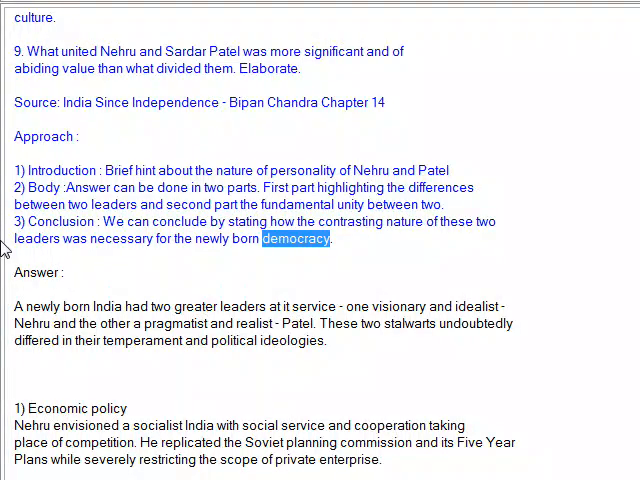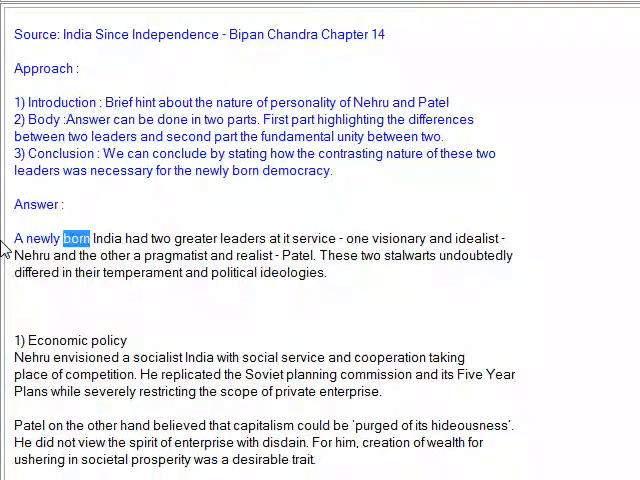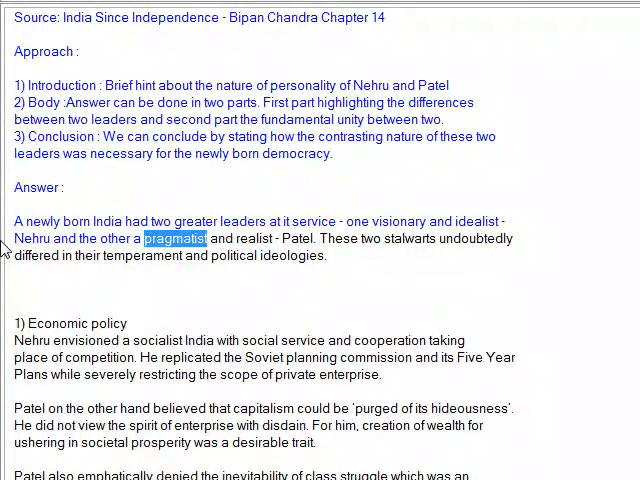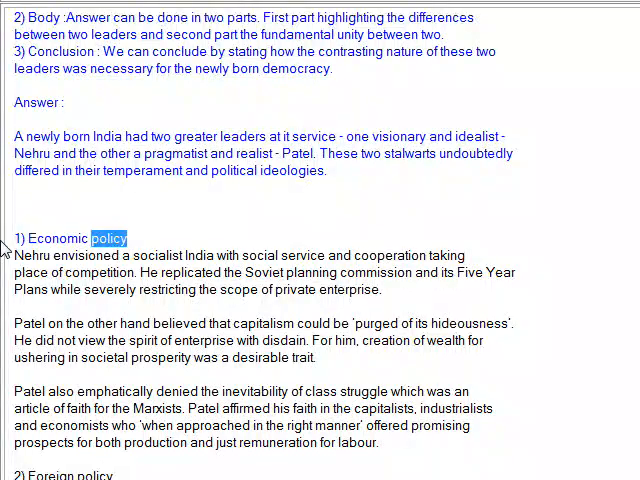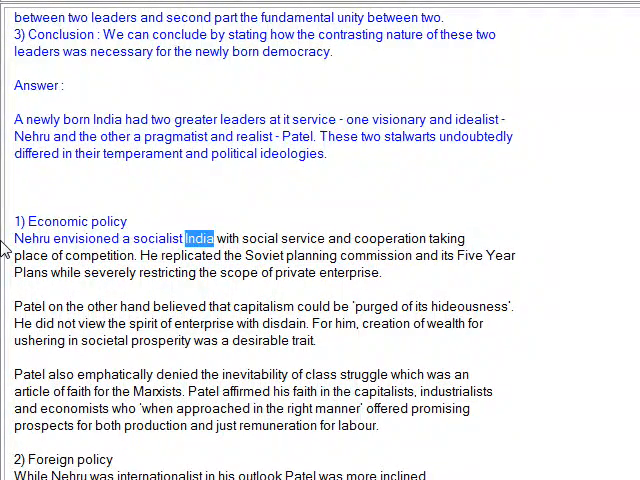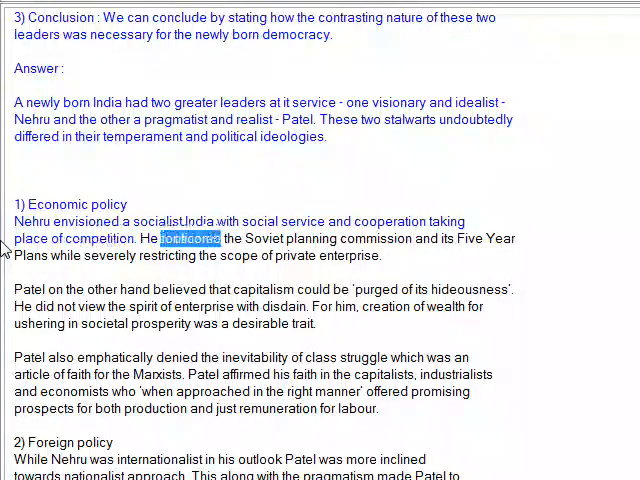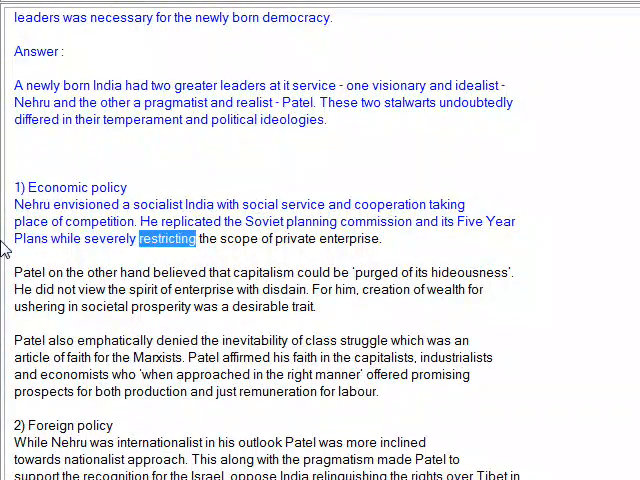Answer. A newly born India had two great leaders at its service: one a visionary and idealist, Nehru, and the other a pragmatist and realist, Patel. These stalwarts undoubtedly differed in their temperament and political ideologies. 1. Economic policy. Nehru envisioned a socialist India with social service and cooperation taking the place of competition. He replicated the Soviet Planning Commission and its five-year plans while severely restricting the scope of private enterprise.